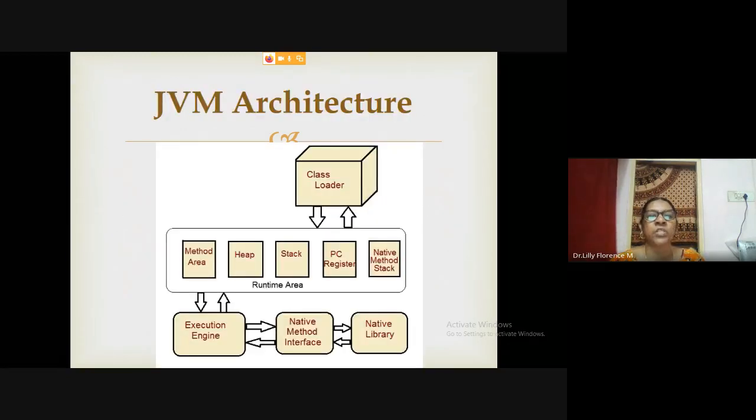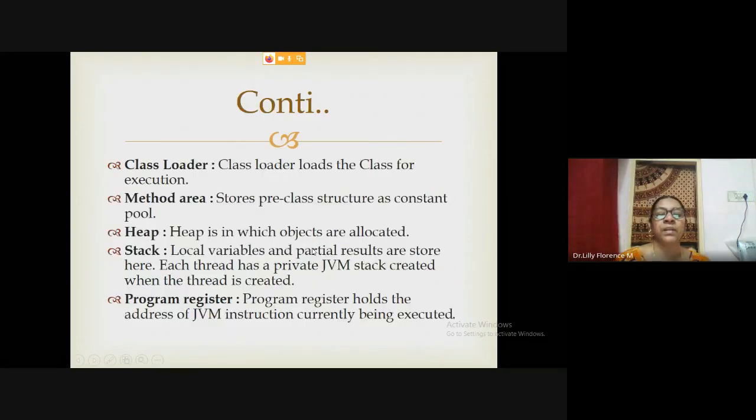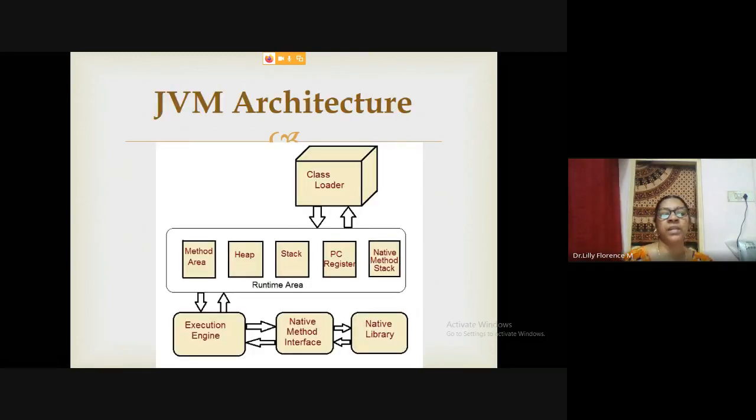This is the architecture diagram for JVM. The class loader will load our bytecode to here. Here, all the methods we have defined in our classes will be placed. Then the heap is nothing but it will store all objects, whatever objects we have created. Then the stack is where all the expressions and temporary variables will be stored.